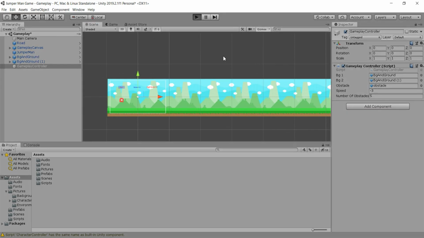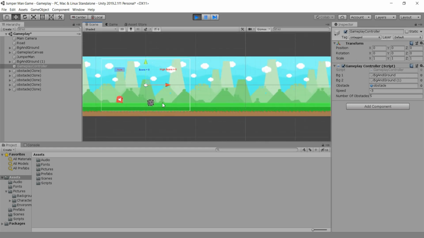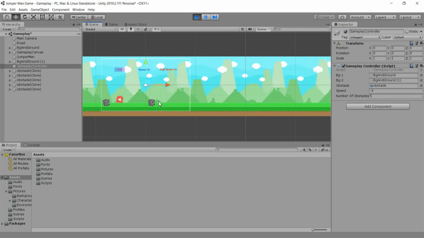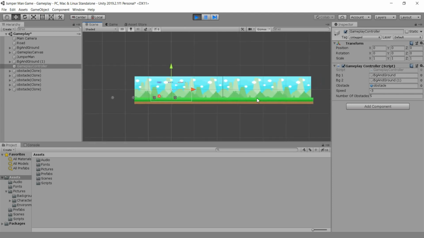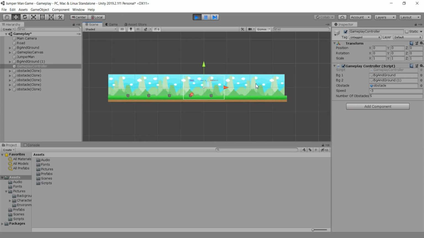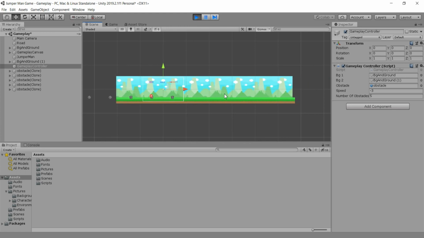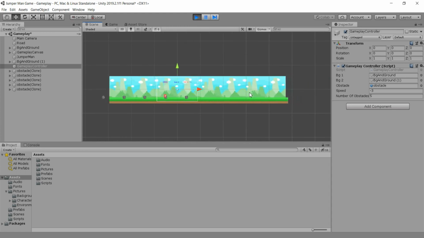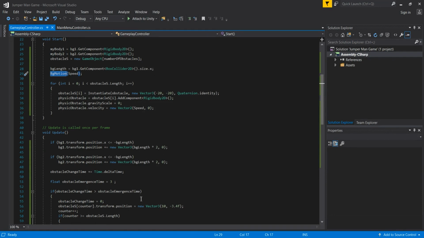I will go here and play our game, and now when I go here in the scene, we see that this obstacle is being spawned here. And you see, guys, how awesome this is. A second obstacle is also being spawned, a third obstacle, and that is that. But if you notice here, our background is actually updating, because we made that in the update method. If you remember, we wanted to update our background because we are not going to make a following camera for this game, excuse me, and for that we update our two backgrounds and spawn these obstacles, and our code works, guys. So everything works that we coded here in Visual Studio.